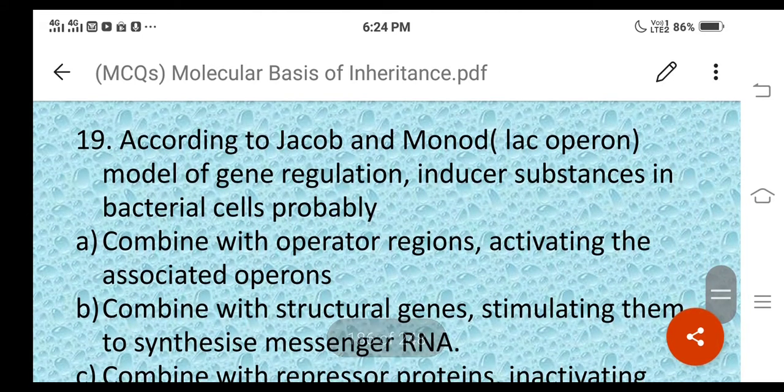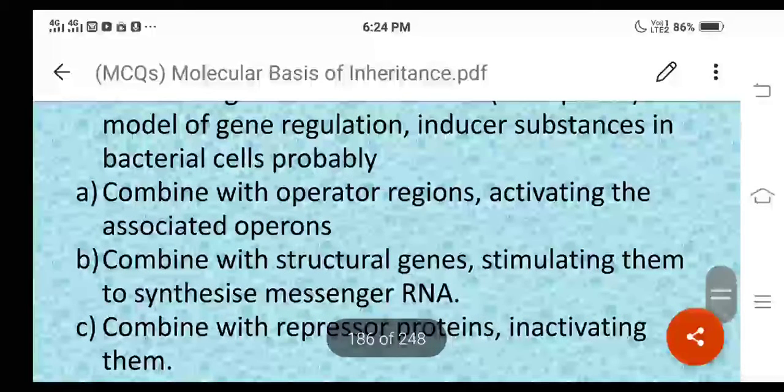According to Jacob and Monod, lac operon model of gene regulation, inducer substances in bacterial cells probably. The different options are like this.